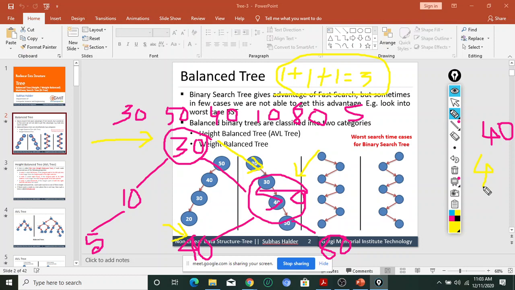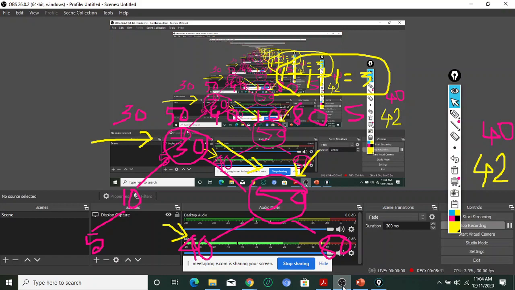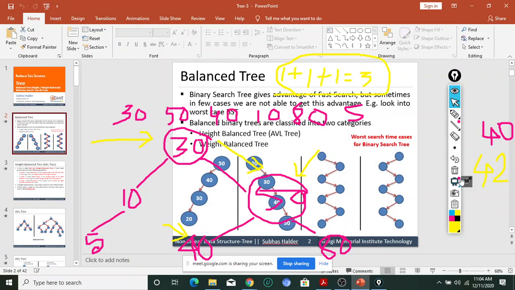If I want to find out, for example, 42, I am just discussing what problems may arise. So how many comparisons are required? Three comparisons are required. Whether the search is successful or unsuccessful? Unsuccessful. Very good. So we also need 3 comparisons, and since the key element 42 is not present in the binary search tree, it will give me an unsuccessful search.